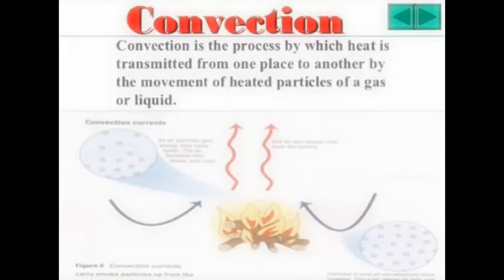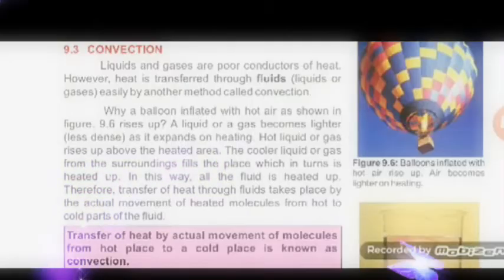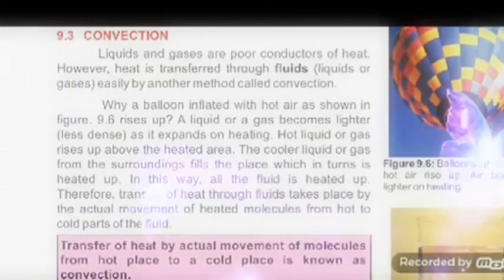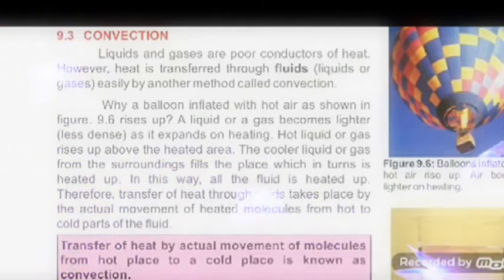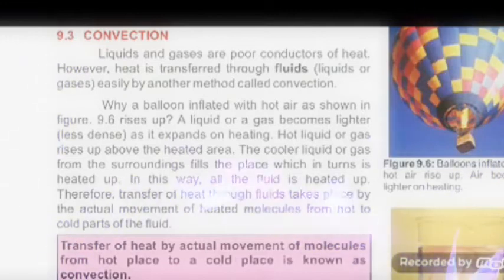So the definition is that convection is the process by which heat is transmitted from one place to another by the movement of heated particles of a gas or liquid. Before I move further to explaining the types of convection, I wanted to tell you that liquids and gases are poor conductors of heat. However, heat is transferred through fluids, liquids or gases, easily by another method called convection. An example of convection is why a balloon inflated with hot air, as shown in figure 9.6, rises up.